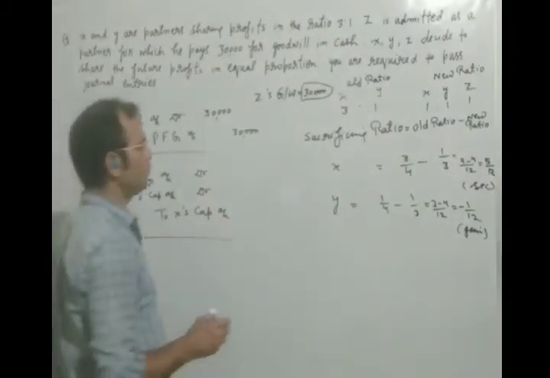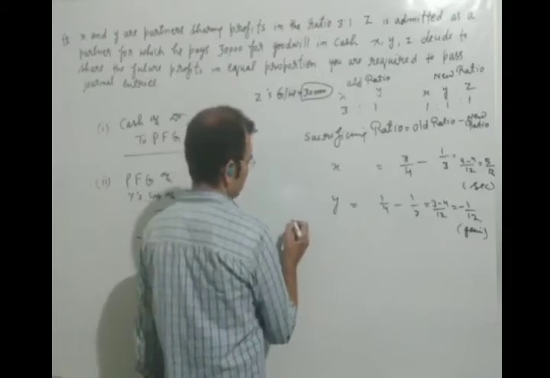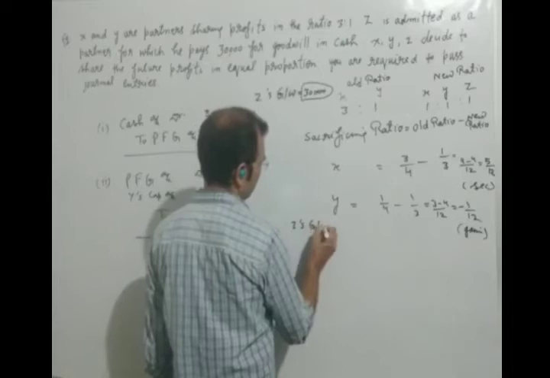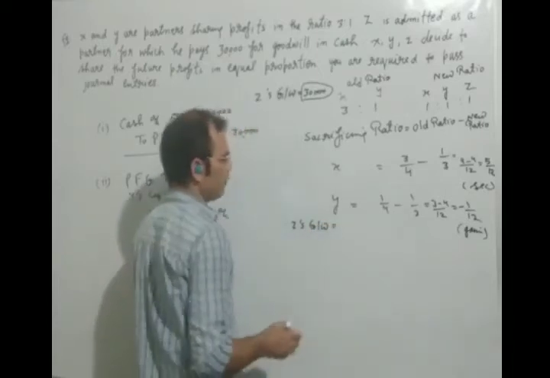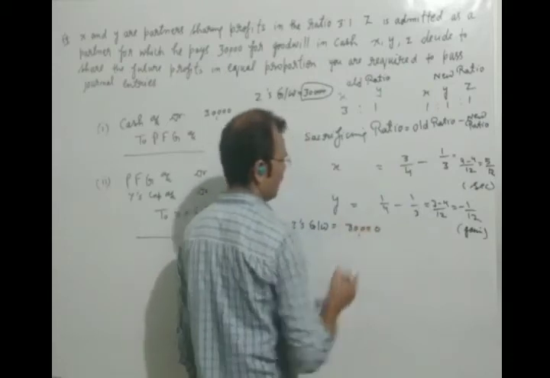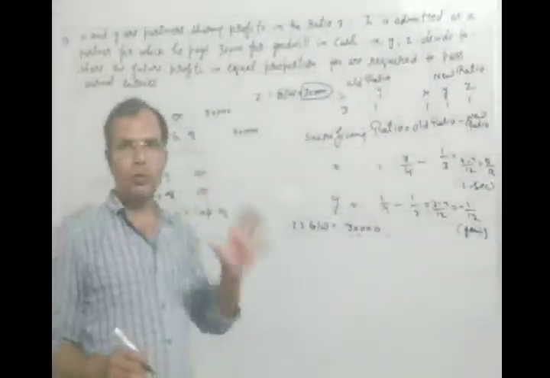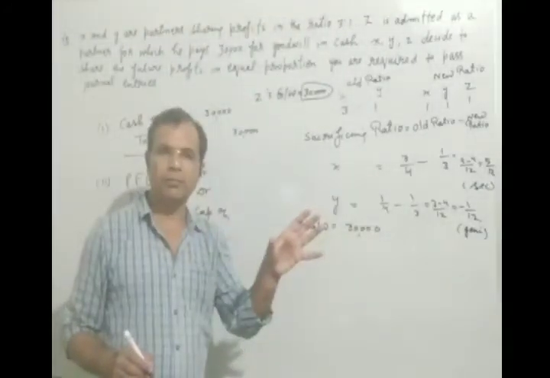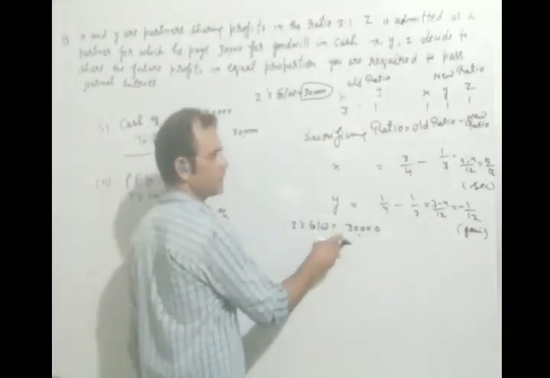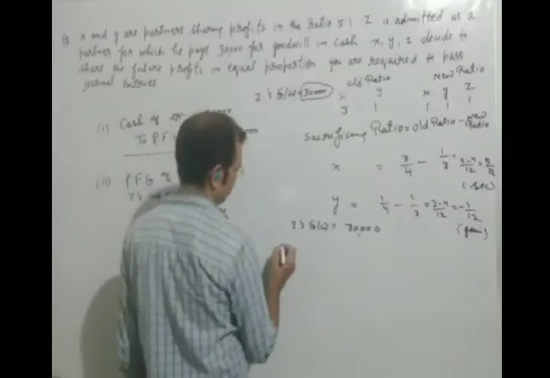This is very important. First of all, as you know, Z's share of goodwill is given, 30,000. Now you will find the goodwill of the whole firm on the basis of Z's share of goodwill. What is the formula?